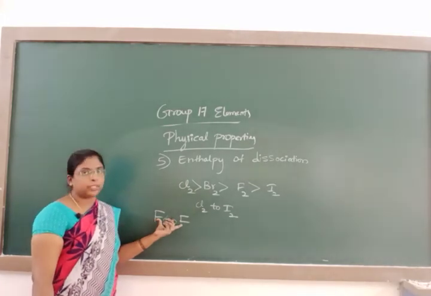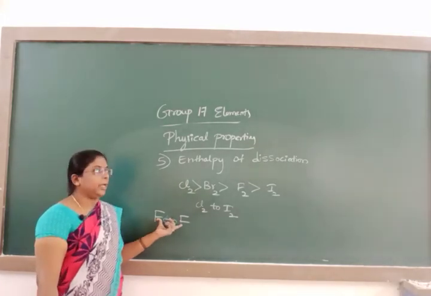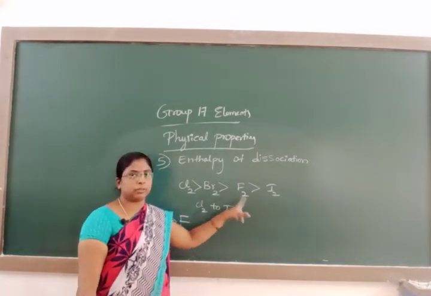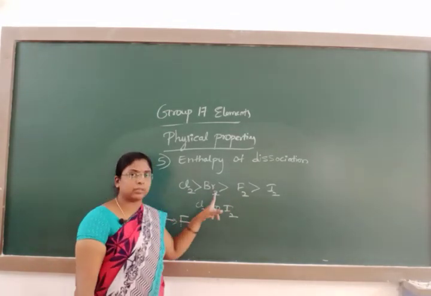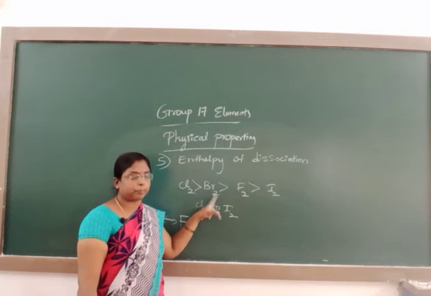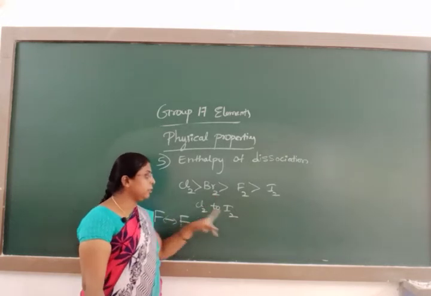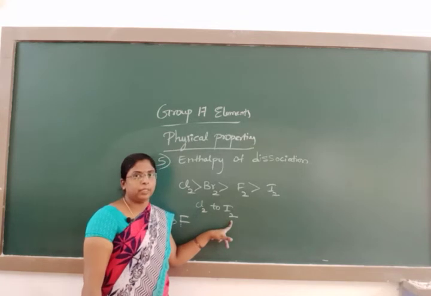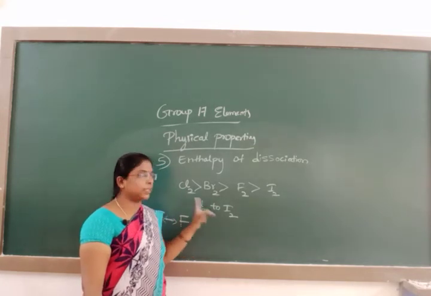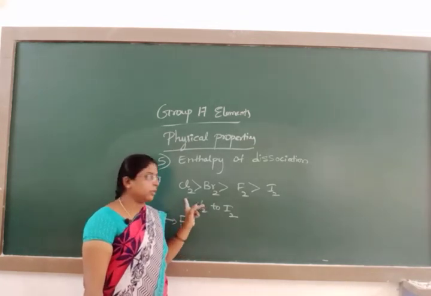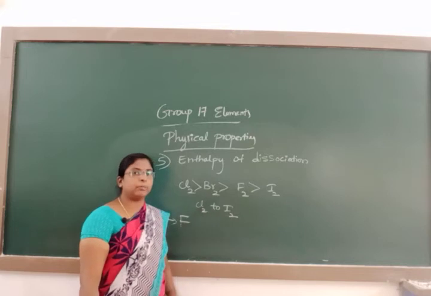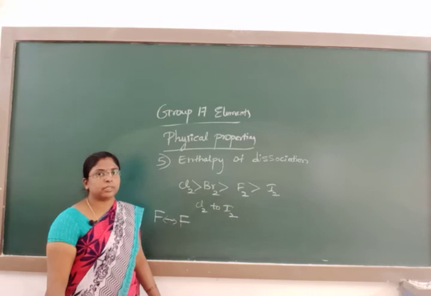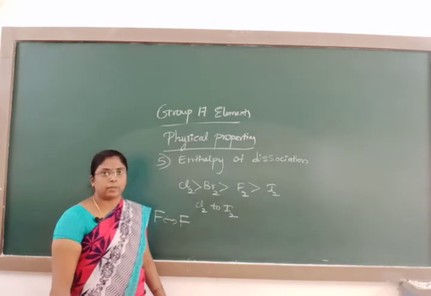Hence, the fluorine molecule exhibits a lower enthalpy of dissociation than chlorine as well as bromine. From chlorine to iodine, the bond dissociation enthalpy decreases because of the increase in bond length. From chlorine to iodine, bond length goes on increasing, which in turn decreases the bond dissociation enthalpy.